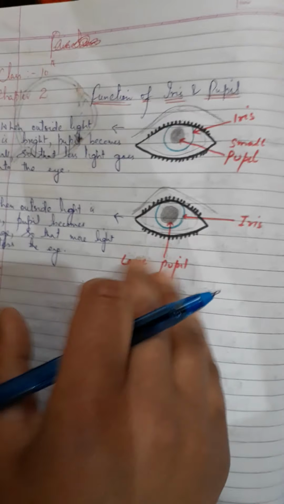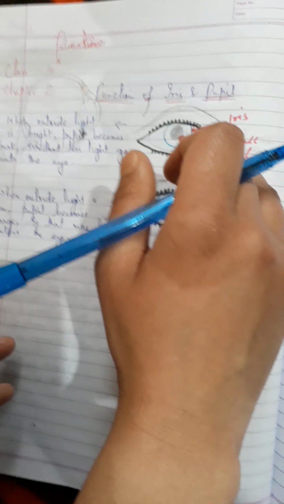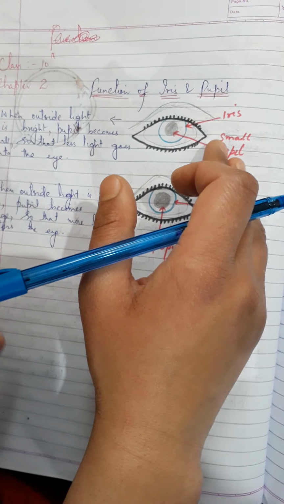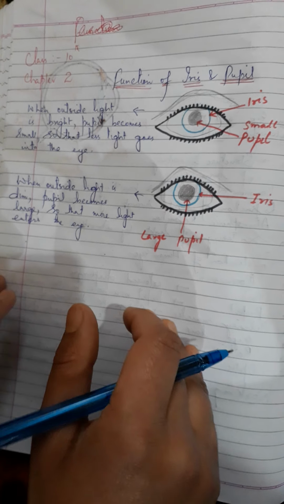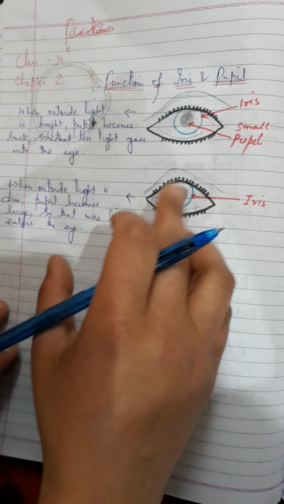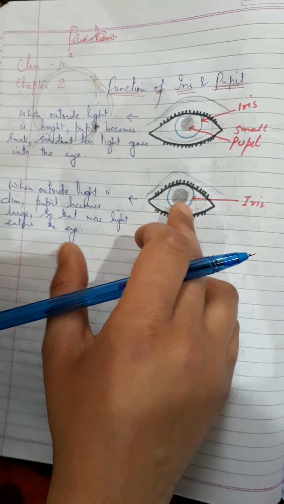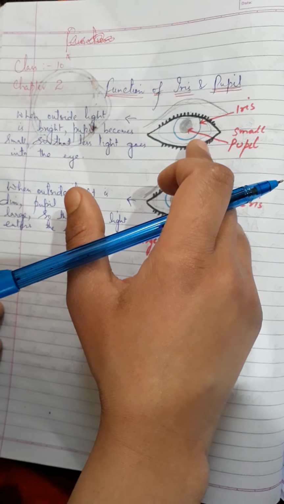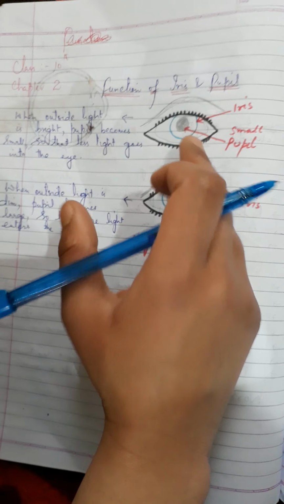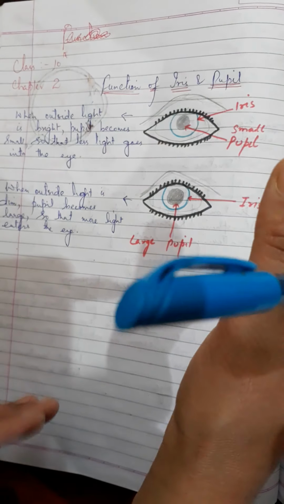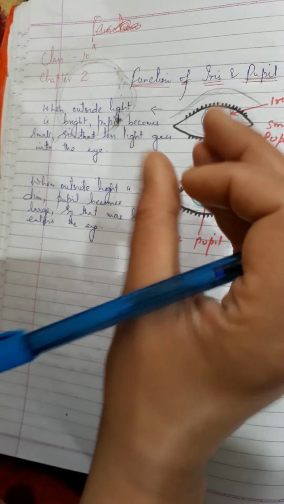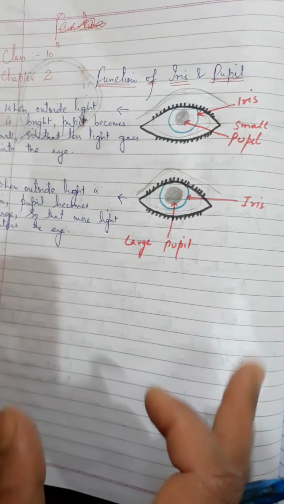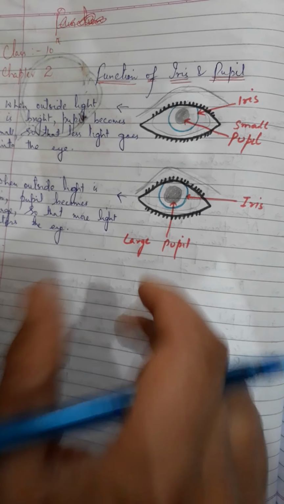Same happens when we go from a dark room into bright sunlight, or we switch on a bright lamp. Then we feel the glare in our eyes, and this is due to the fact that in a dark room the pupil of our eye is large. So when we go from a dark room into bright sunlight, or when we switch on a bright lamp, a large amount of light enters the eye and we see the glare. Gradually, this pupil of our eye contracts. Less light enters our eye and we can see clearly. In this way, you can see iris also protects our eyes from the glare of bright lights.